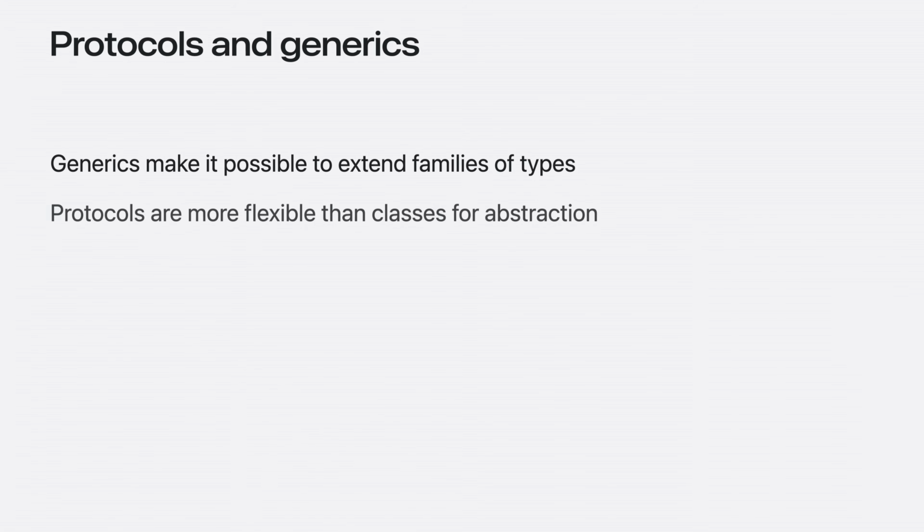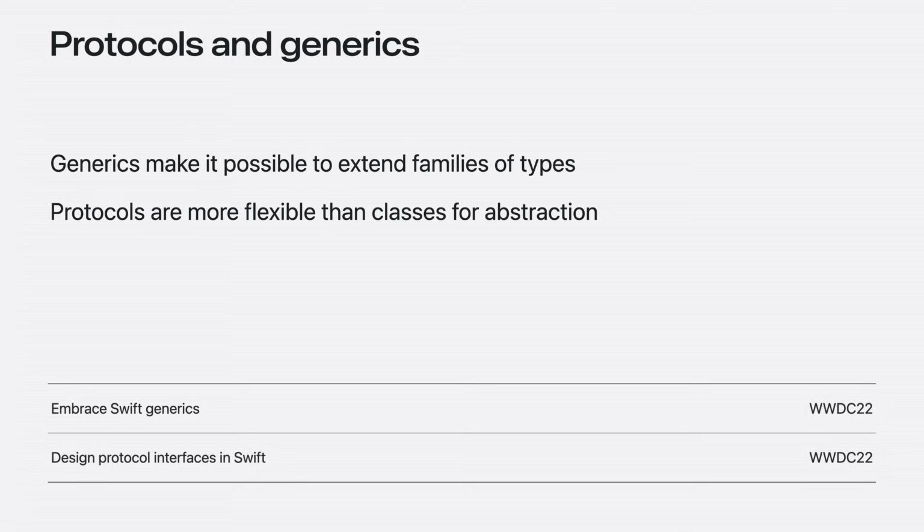With just a few lines of code, we built a useful algorithm that can apply to any collection type. Because of the flexibility of Swift protocols, the set of types that now have a uniqued method is not limited to some hierarchy of classes. There's a lot more you can do with protocols and generics, so if you're curious, I recommend watching Embrace Swift Generics and Design Protocol Interfaces in Swift.